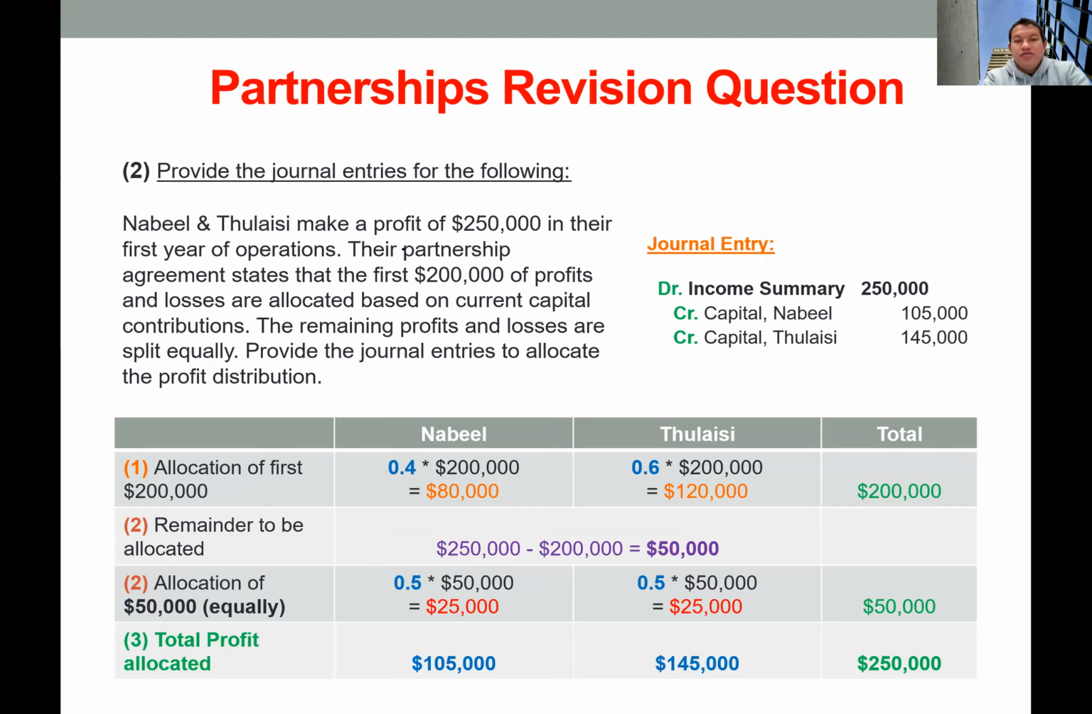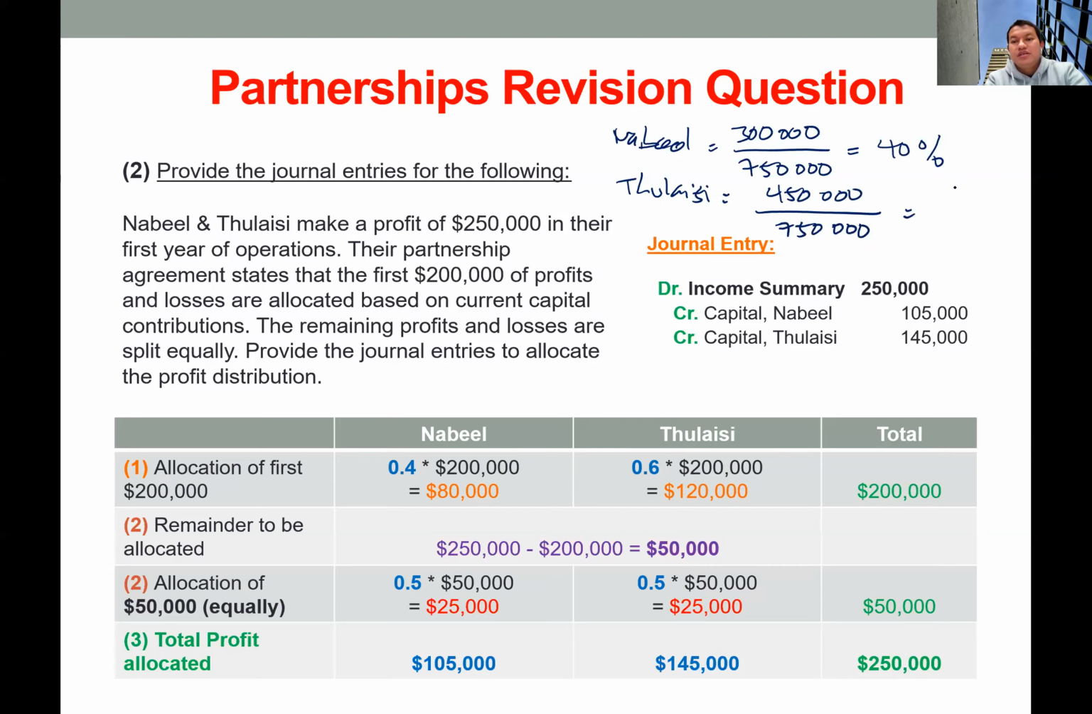Okay, so first we need to calculate the proportion of capital belonging to each partner. For Nabil, he contributed 300,000 of capital out of 750,000 of total capital. So this is pretty much 40%. And Tulaisi contributed 450,000 out of 750,000 total capital, which is 60%.